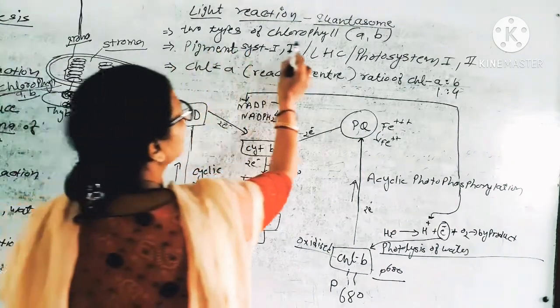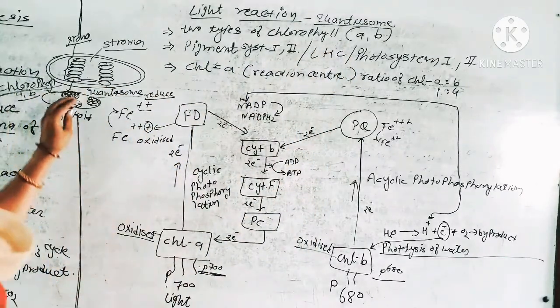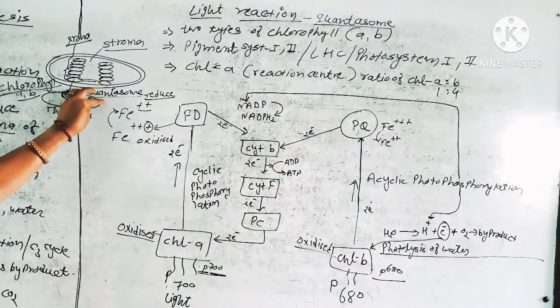So, two types of chlorophyll. We know that quantasome is the unit and each unit contains numerous chlorophyll molecules.